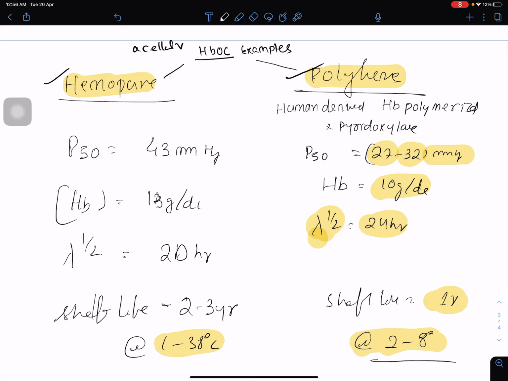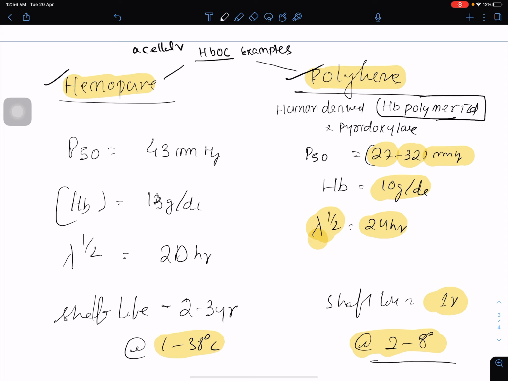Hemopur has a P50 of around 43 mm Hg and a hemoglobin concentration of 13 gram per deciliter, half-life is 20 hours and shelf life is 2 to 3 years. And what is Polyheme? It is a human derived polymerized hemoglobin. P50 is around 27 to 32 mm Hg, hemoglobin concentration is 10 gram per deciliter and half-life is 24 hours and shelf life is 1 year.